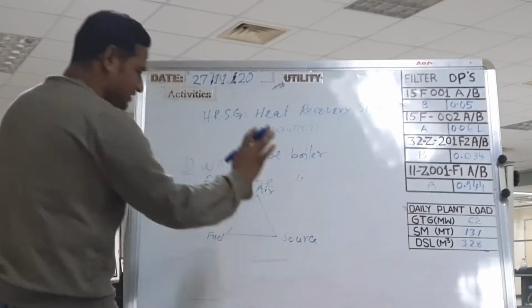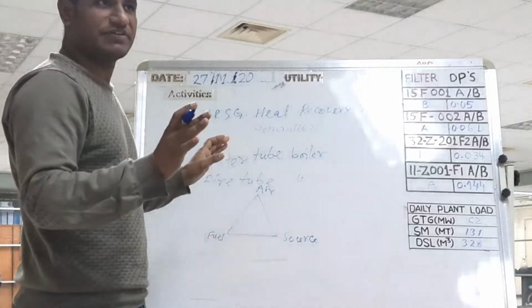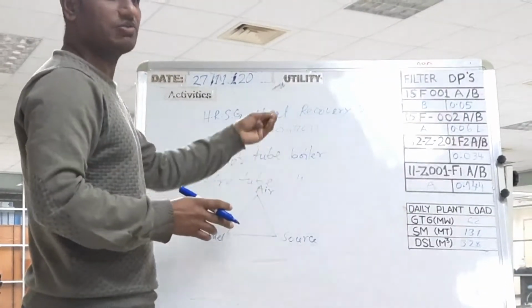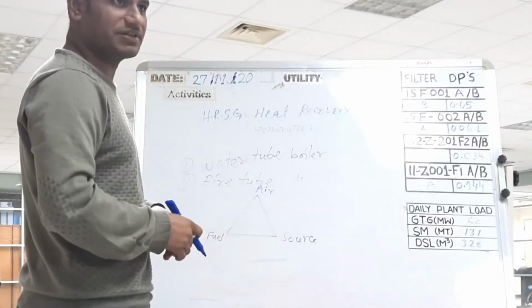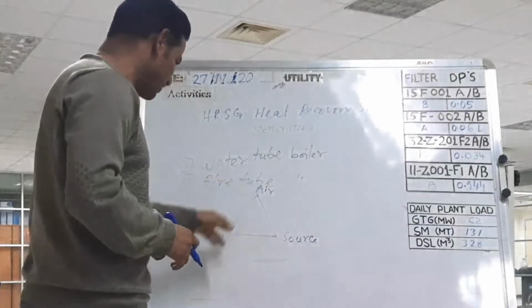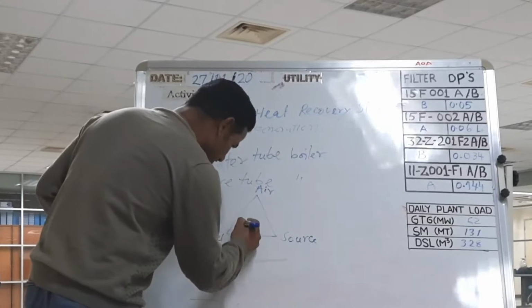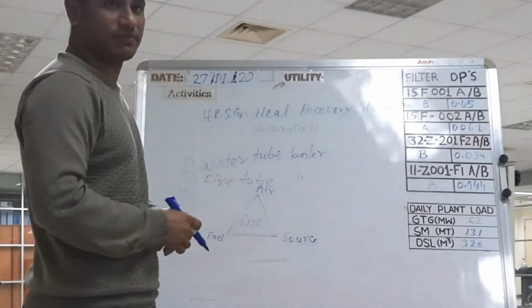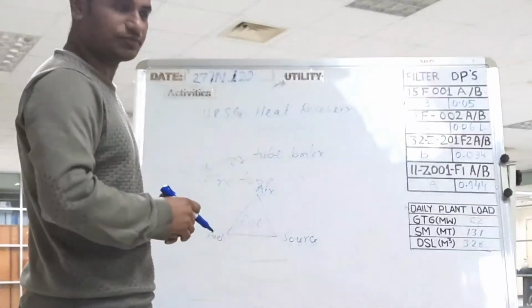If anyone is missing, fire is not possible. Fuel means MG, wood, diesel, oil, varieties. So if anyone is missing, it is not possible to ignite fire. This triangle needs to be fulfilled for the ignition.